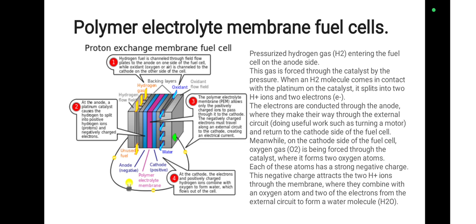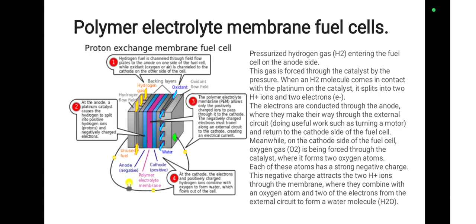Here I am going to explain the working of the PEM fuel cell. The pressurized hydrogen gas enters the fuel cell on the anode side. This gas is forced through the catalyst by the pressure.